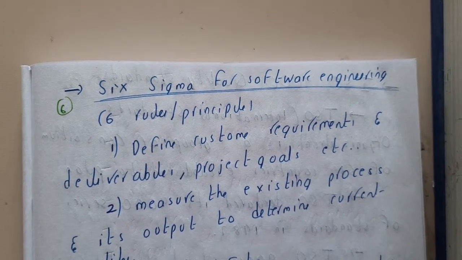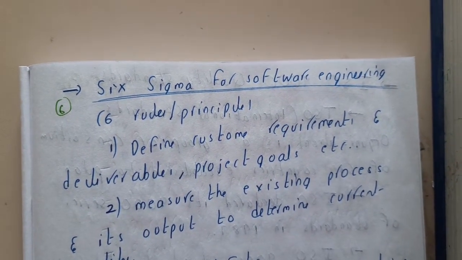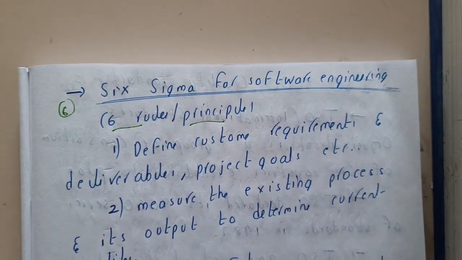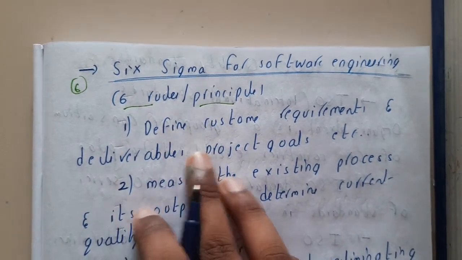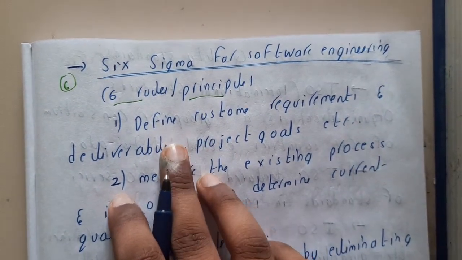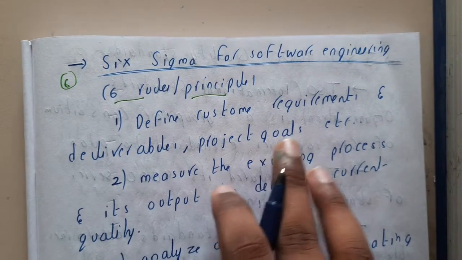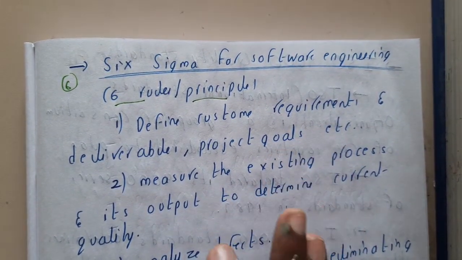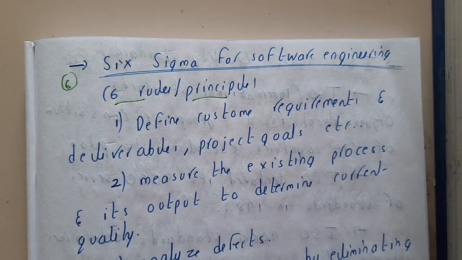In this lecture, let us go through Six Sigma for software engineering. There are six rules or six principles, you can say, for software engineering. First is define: define customer requirements and deliverables, project goals, etc. clearly. Everything should be defined, guys. It should be written on paper or in a recorded format.